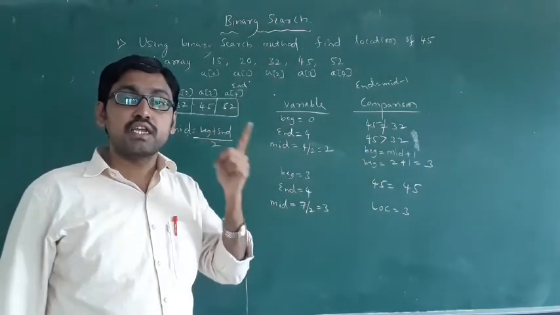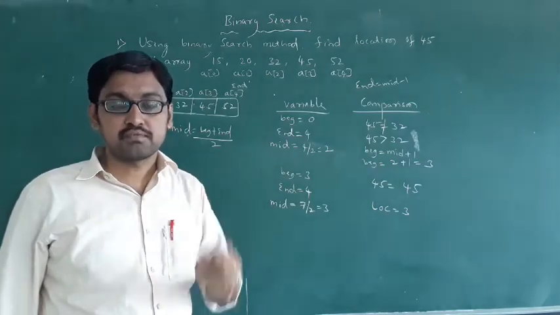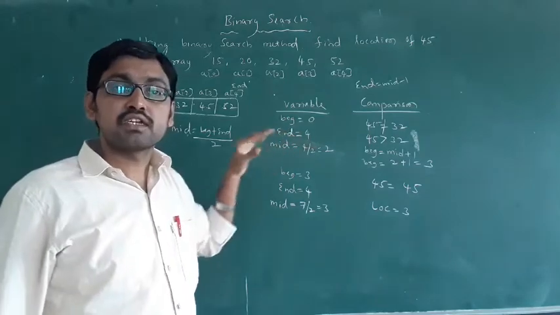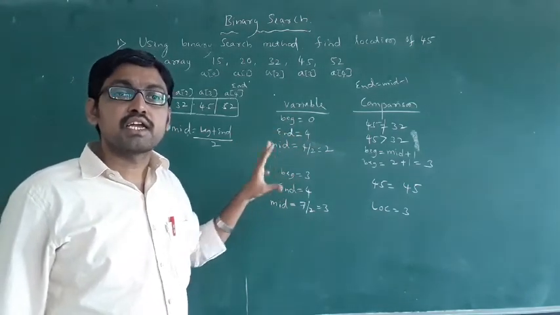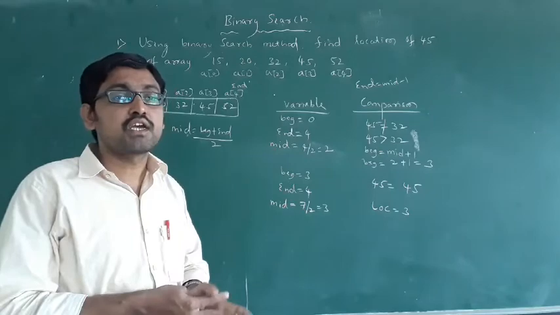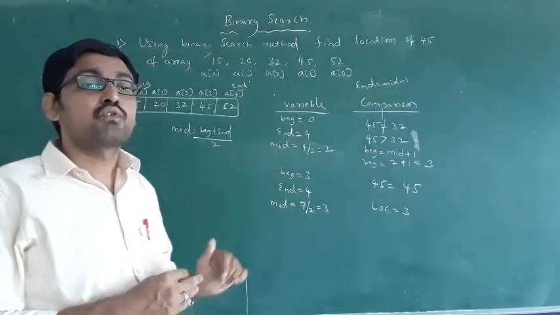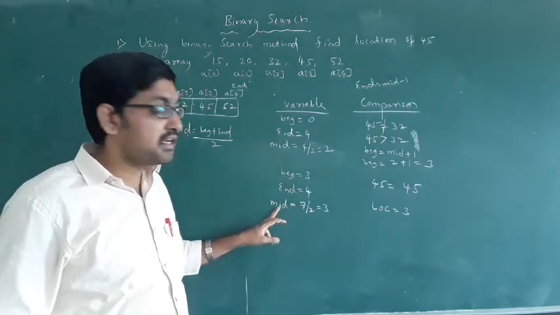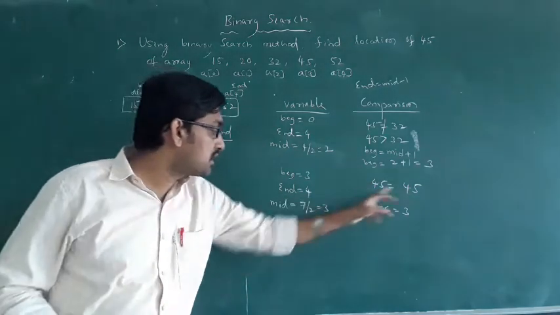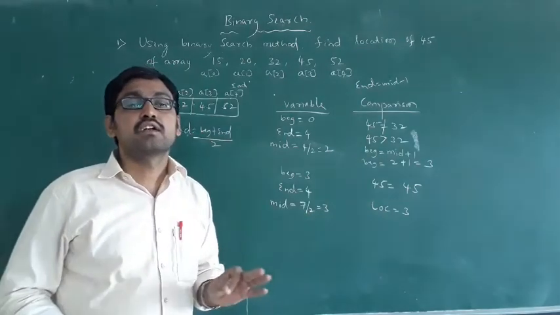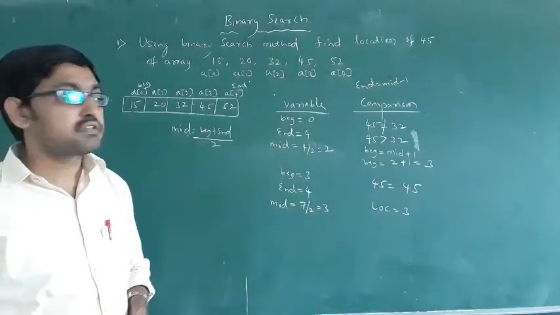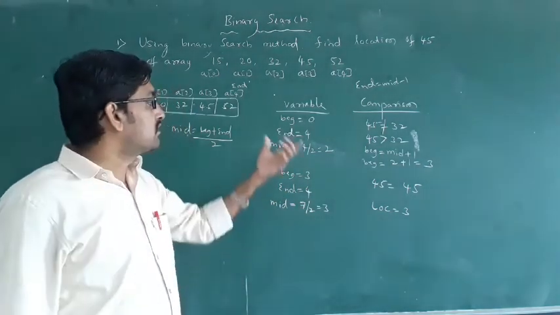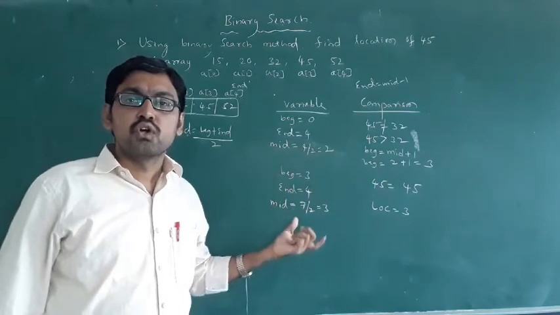But if you use the linear search method, it takes 4 steps. 4 steps are needed in linear search, but here in binary search we have only 2 steps to get the answer. It is a quick method. Okay, but see, you have to compare your element with the middle element. That is why you compare your element with the middle element. That is called binary search. This problem has been asked already 4 times in the annual exam. Okay, this is very important. Like this you have to do this problem.